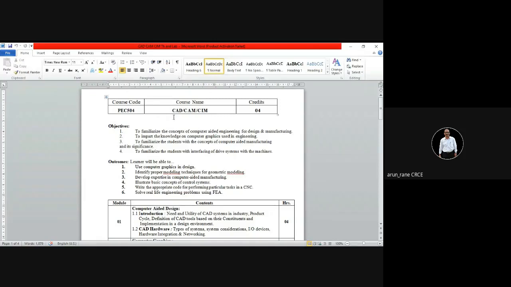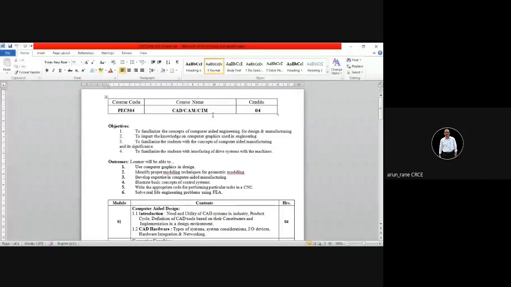You are aware of the full forms. CAD means computer aided design. CAM means computer aided manufacturing, and not machining. Please remember, because whenever we ask in the oral, most students say computer aided machining, but not so. CAM means computer aided manufacturing, and then you have SIM, that is computer integrated manufacturing.